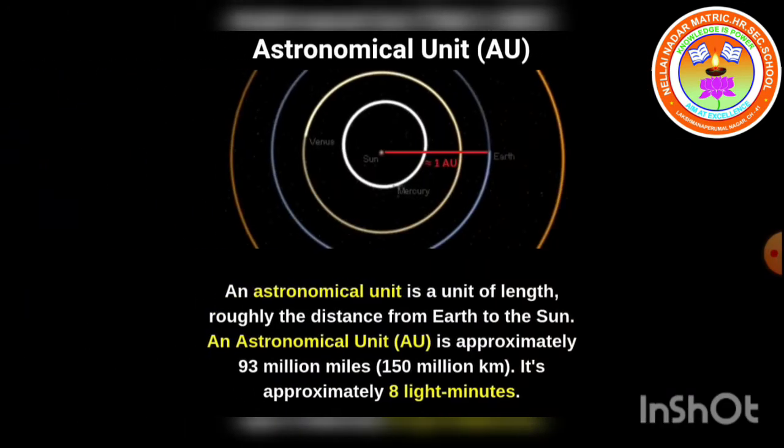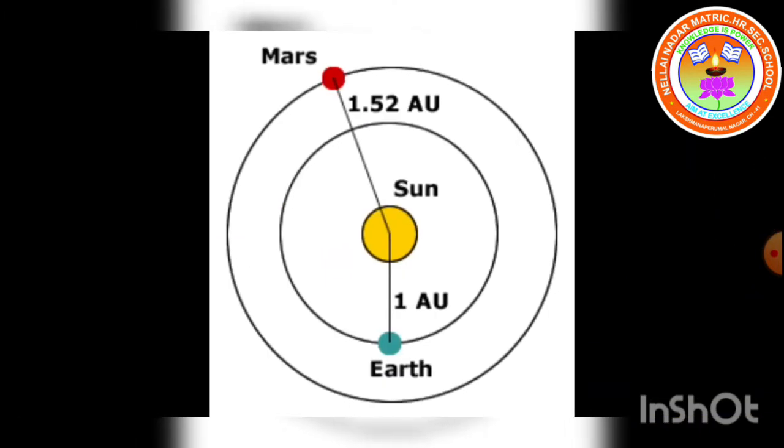In order to measure very large distances, in the sense of distances of astronomical objects, we can measure in terms of three units. The first one is astronomical unit, the second one is light year, the third one is parsec. Astronomical unit. What is astronomical unit? It is the mean distance of the center of the sun from the center of the earth. 1 AU is equal to 1.496 into 10 power 11 meter. AU is a short form of astronomical unit.